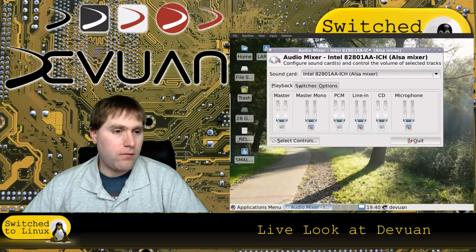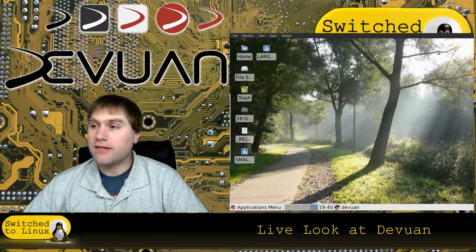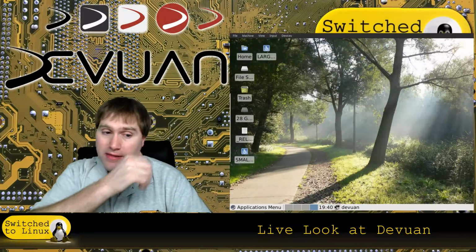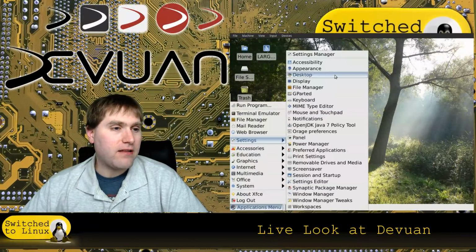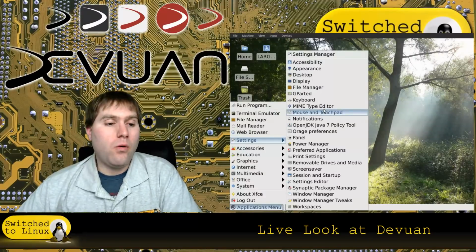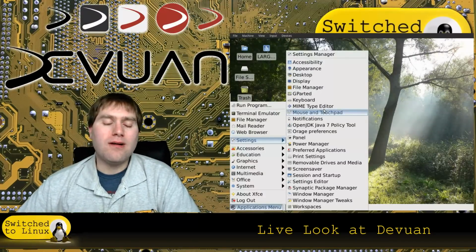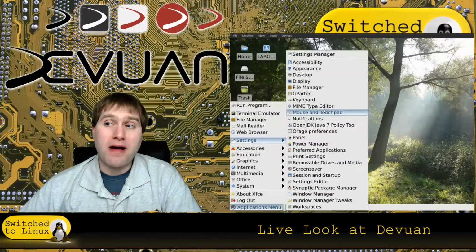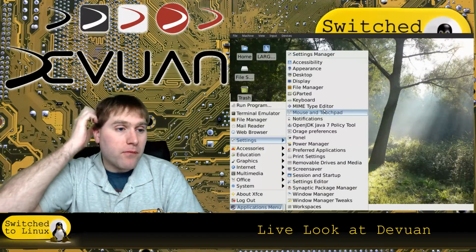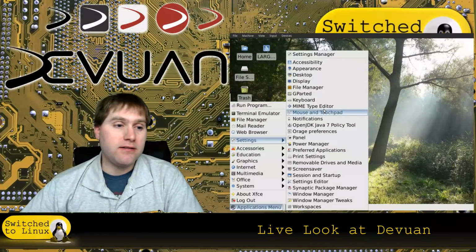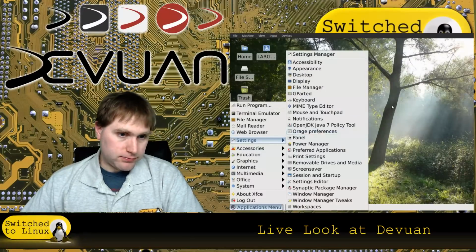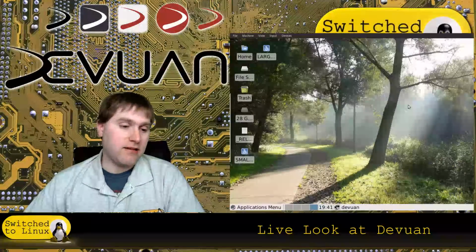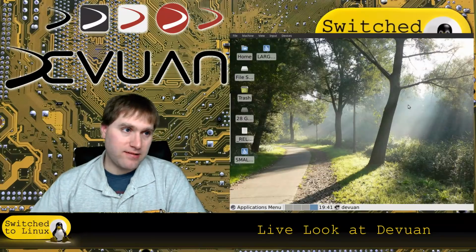Well, that's cool. Full mixer there. All right, so that is it. So as far as my final take, my final analysis on this, why might you use this? Well, if you're looking for a good full desktop on a Raspberry Pi, excellent. Gets you a good alternative to a Raspberry Pi build. It does, it runs without systemd, so if you want to do something without systemd, this is good.